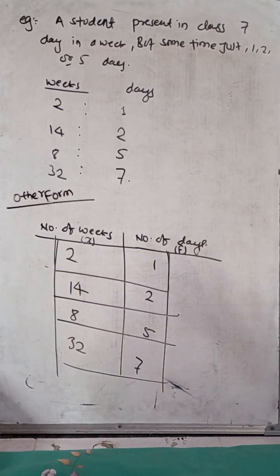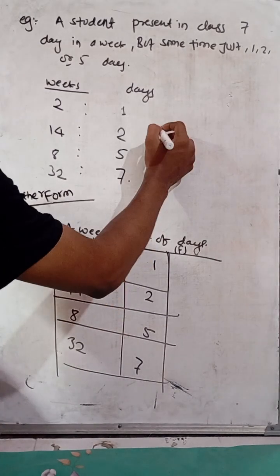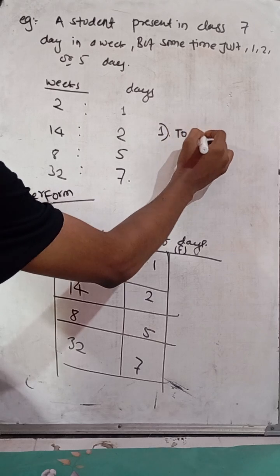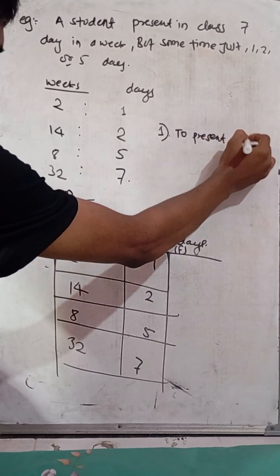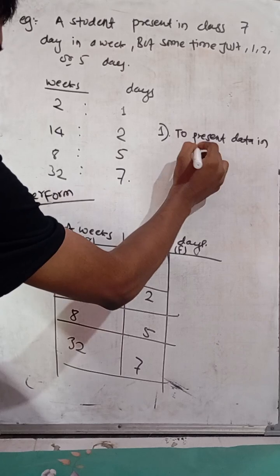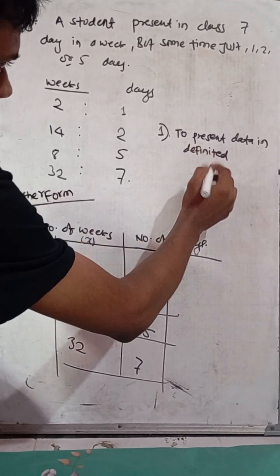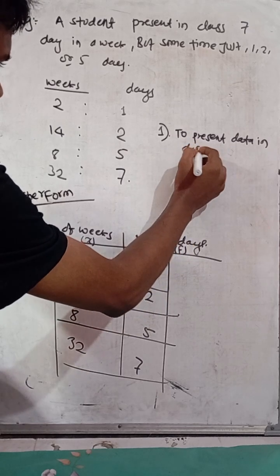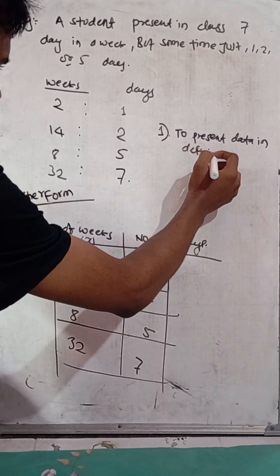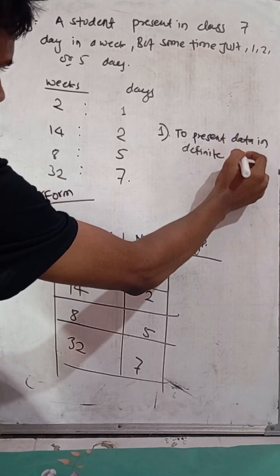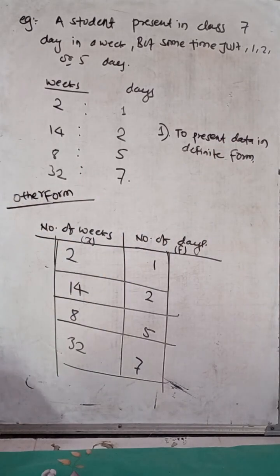It is very easy to understand. The first function is to present data in definite form.